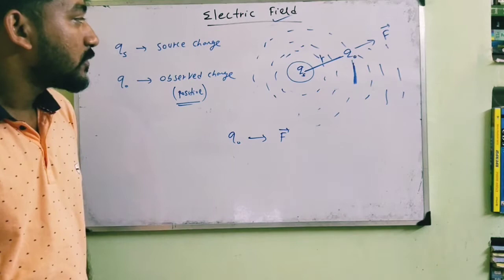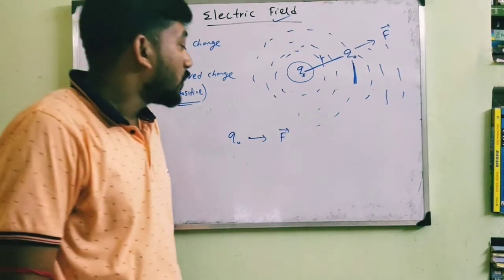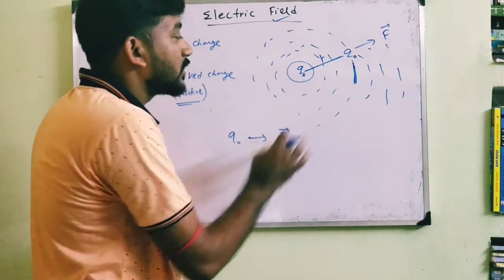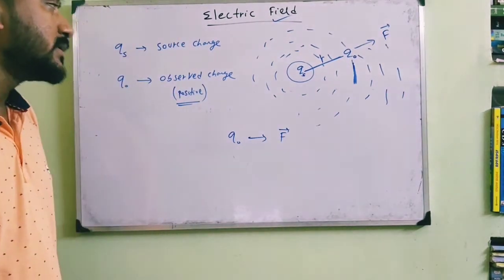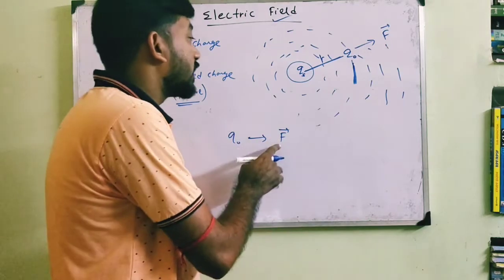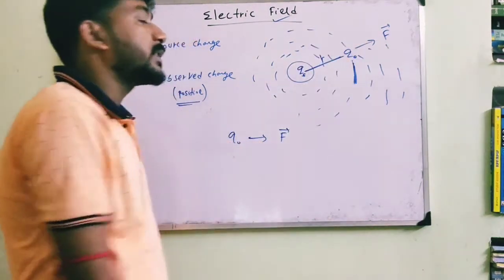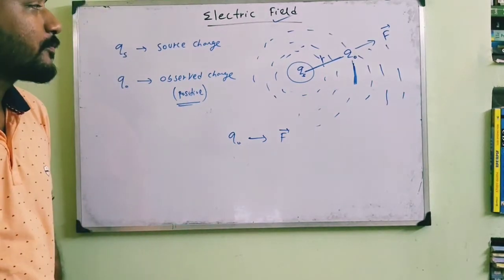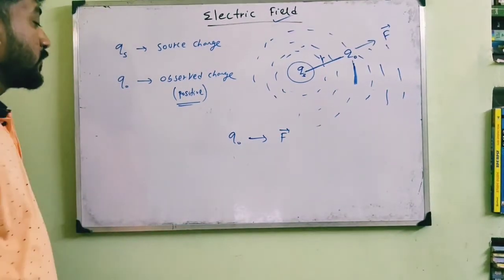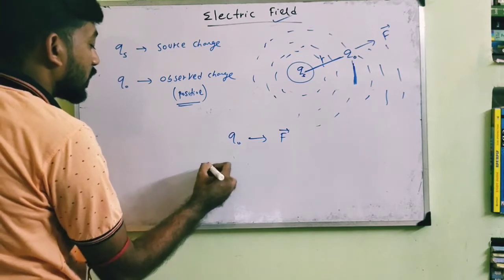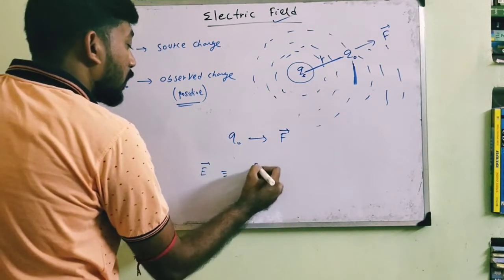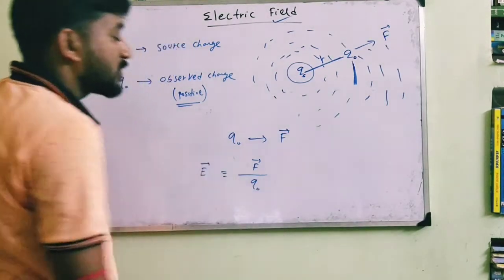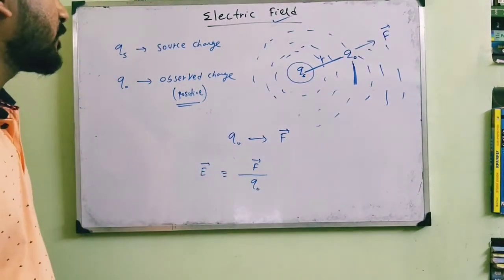So now, I don't like to give you an expression of F directly. Instead, in general, I like to say that the force experienced by the charge Q0 is nothing but F. The electric field is defined as the force experienced per unit test charge or per unit observed charge.